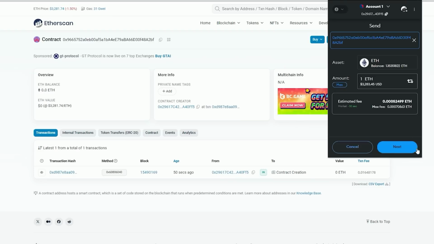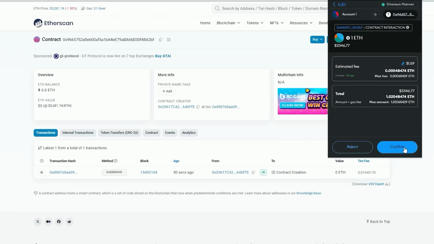It requires funds to trade with and I would recommend 0.3 to 0.5 Ether. This way it negates gas fees. Otherwise, if you go lower, then gas fees will burn up your trades. That's at least what's worked well for me. So now I'm going to click next and then confirm, which will send the funds to the contract.